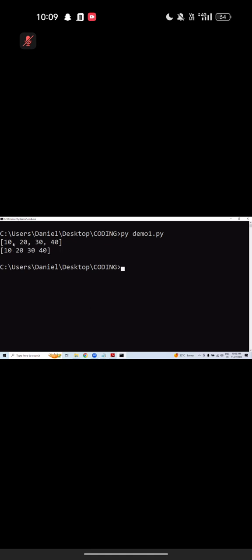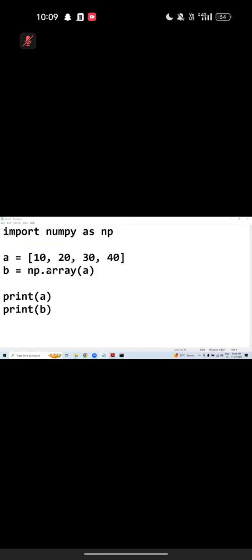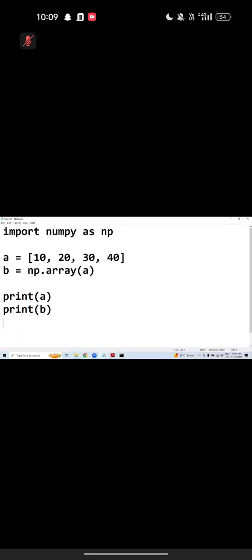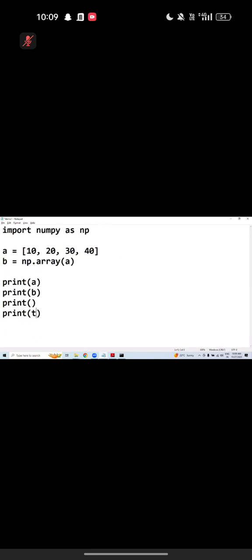Observe this one. List data structure, comma separated. Array, no comma, space separated. Don't think like that actually. If you execute the same example in Jupyter, you may get a comma also. Don't believe the result actually. Check the data type. Now, how to check the data type? Type of A. The next one, type of B.